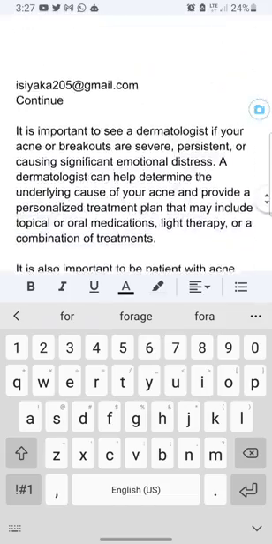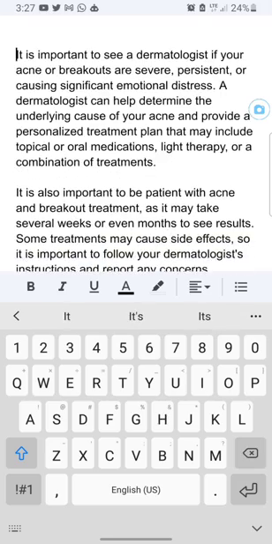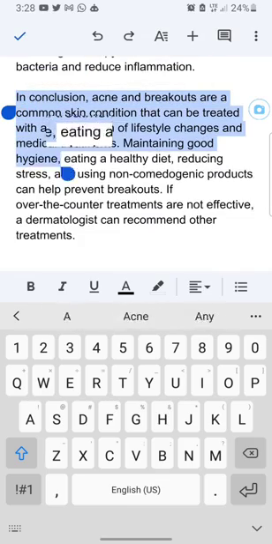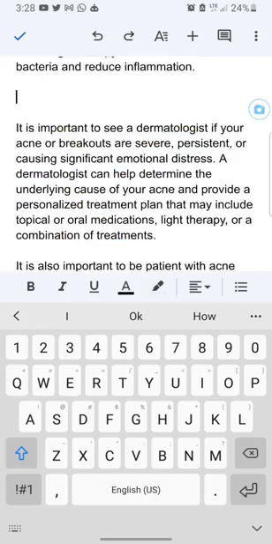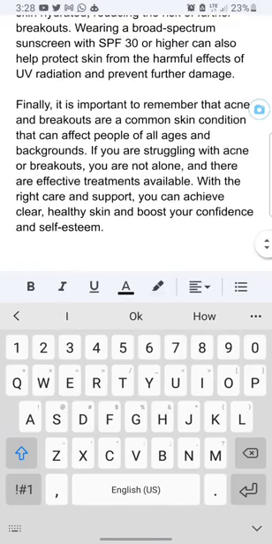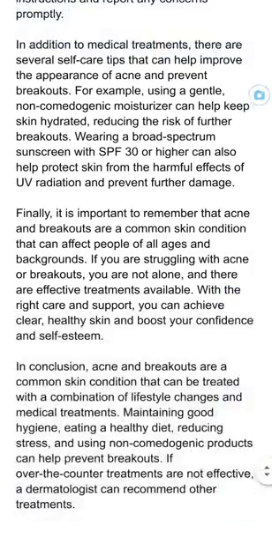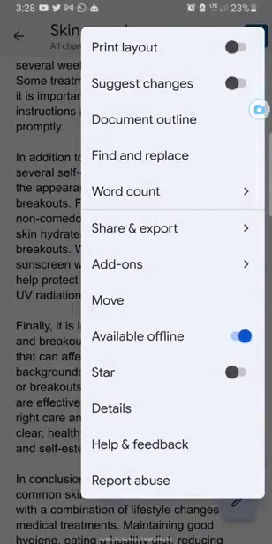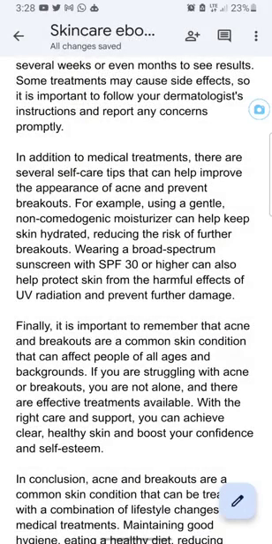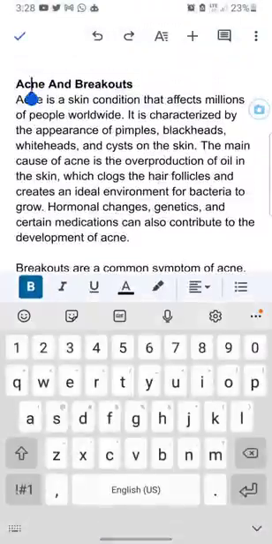So okay, I'll come to this place again because when I asked it to continue, I still copied everything. So now I'll remove this conclusion from here, right? I'll cut, then I'll bring it to the last part here. Yeah, so now let's check the word count. All right, so we already have over 500 words. Could you believe? Now this is just chapter 1, all right?